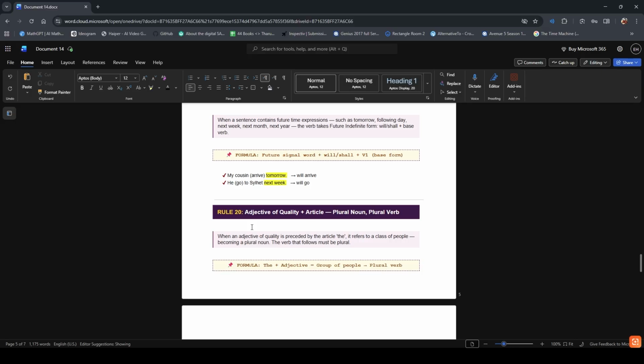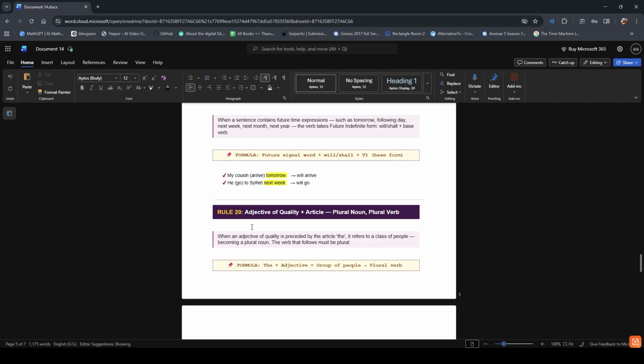Now, our final rule for right form verbs: when you put the in front of an adjective like the rich, the poor, the honest, the brave, the words I just said, rich, poor, honest, are actually adjectives. But when I use them and use the before them, it no longer describes one person.